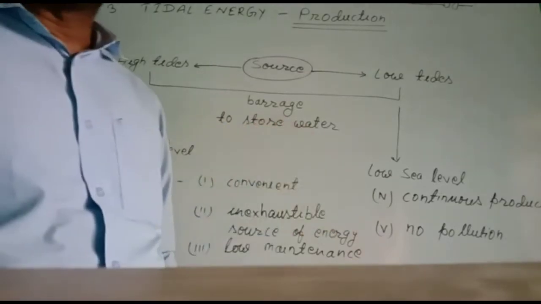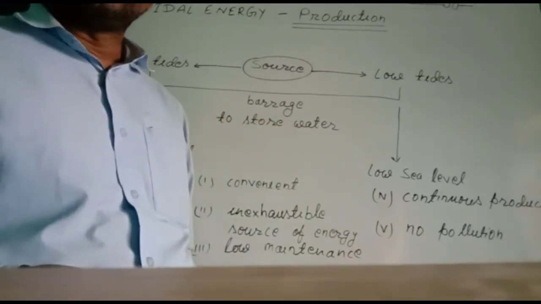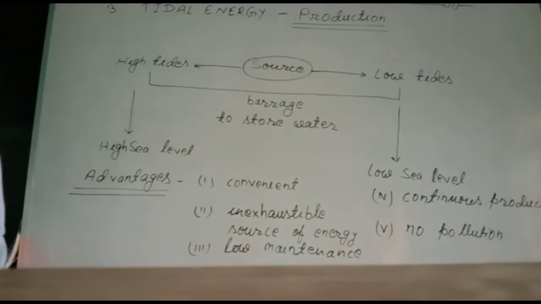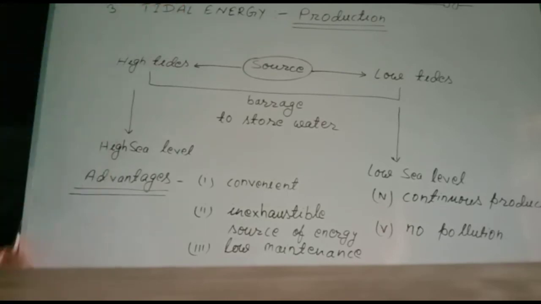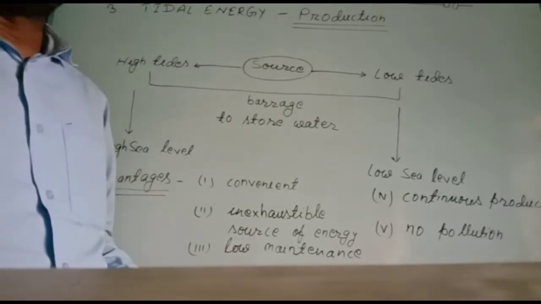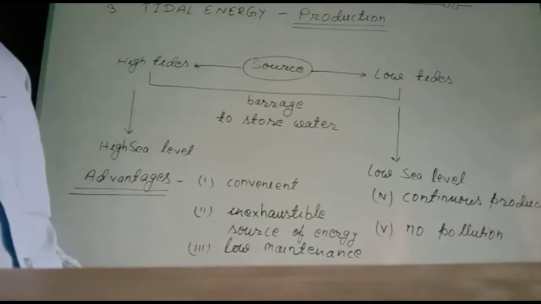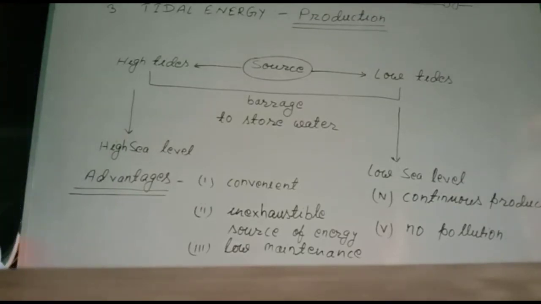During this period also, the blades of the turbine rotate and electricity is produced. In this way, we say the production of energy depends on the gravitational pull of the sun, earth and the moon.